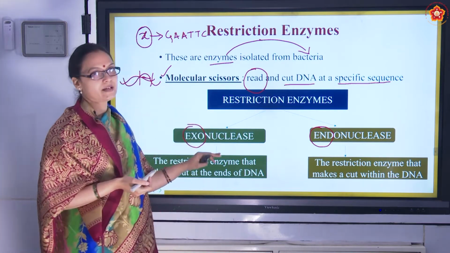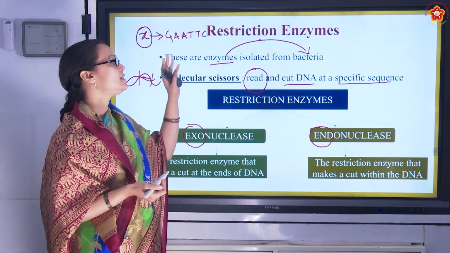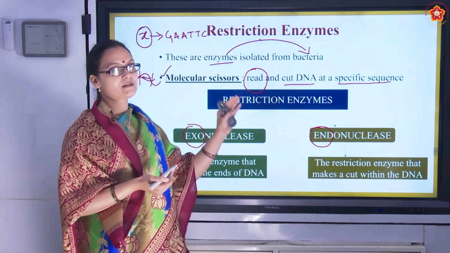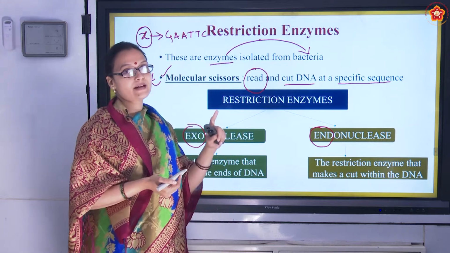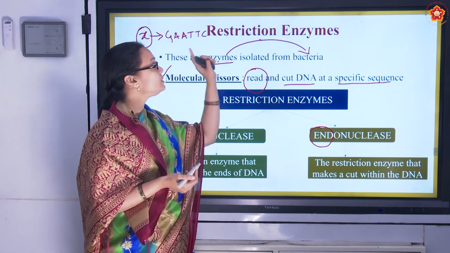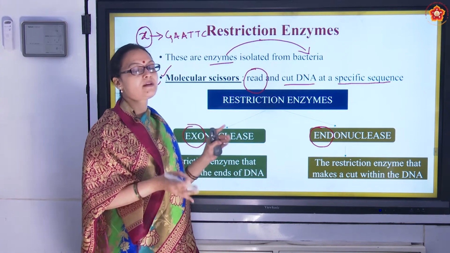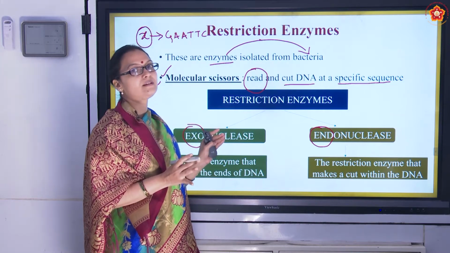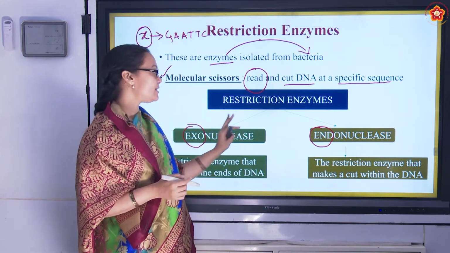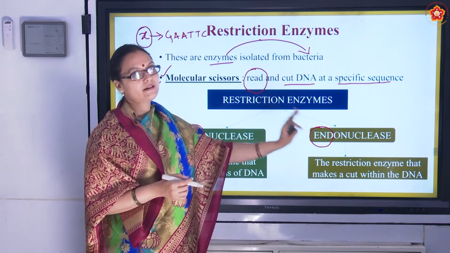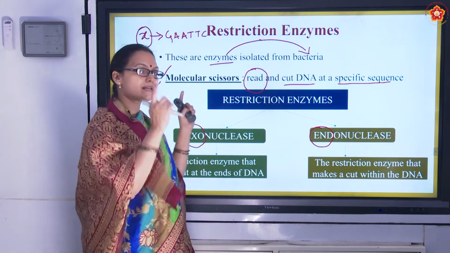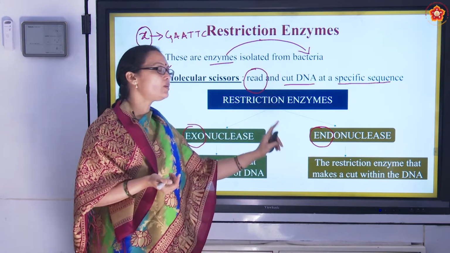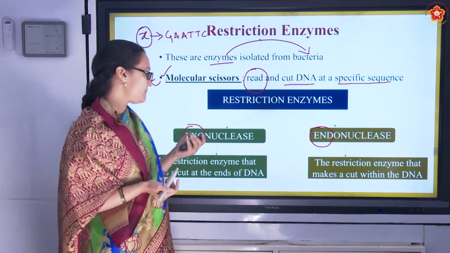So until now, I hope it's clear. It's a molecular scissor that reads and makes a cut, and 6 nucleotide sequence which is specific to individual restriction enzyme, and this sequence is called recognition sequence, classified as exonucleases and endonucleases. Exo makes cut at the ends, endo makes cut within the DNA.